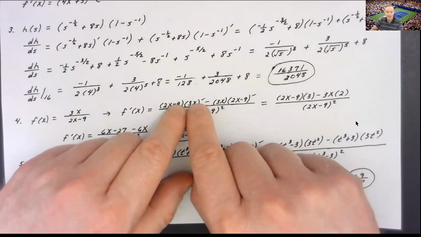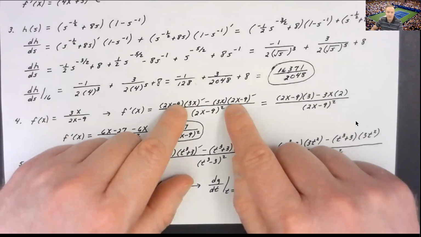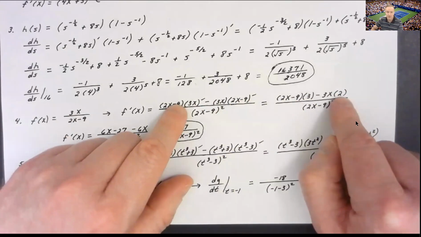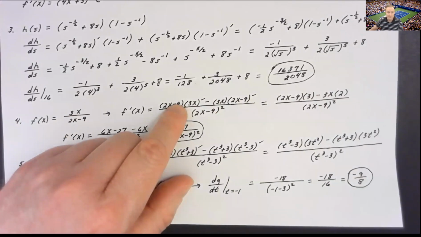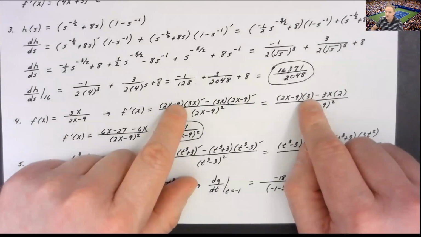Now, in that process, once you get the quotient rule down, then actually taking the derivatives isn't too bad. We know that the derivative of 3x is 3, and we know that the derivative of 2x minus 9 with respect to x is just going to be 2. So my derivatives are really simple in here, just two easy power rules. Once I do that, though, I can't stop.